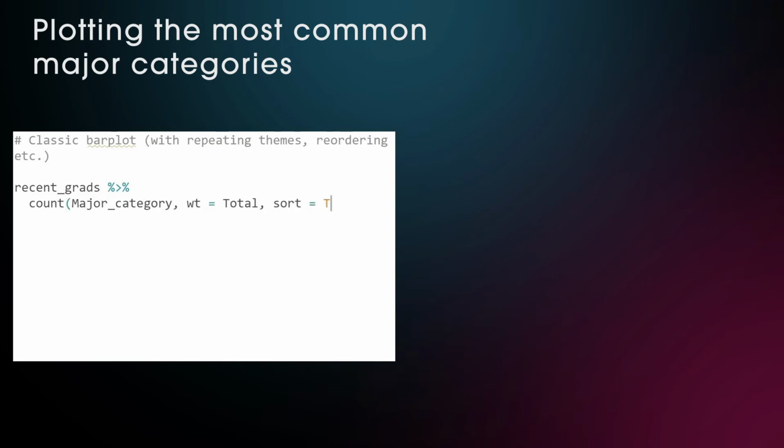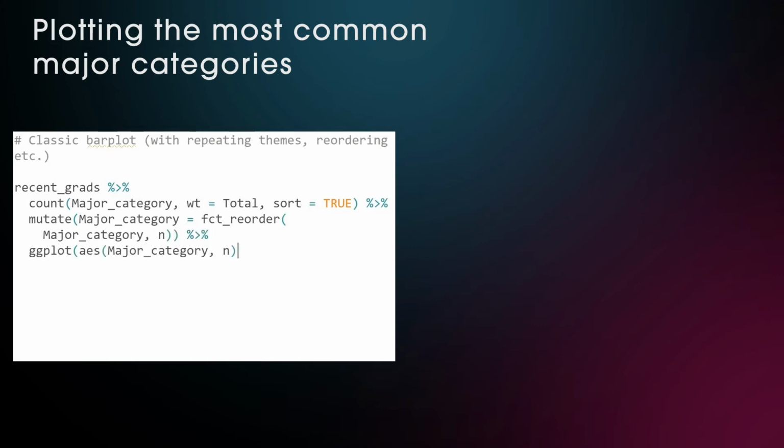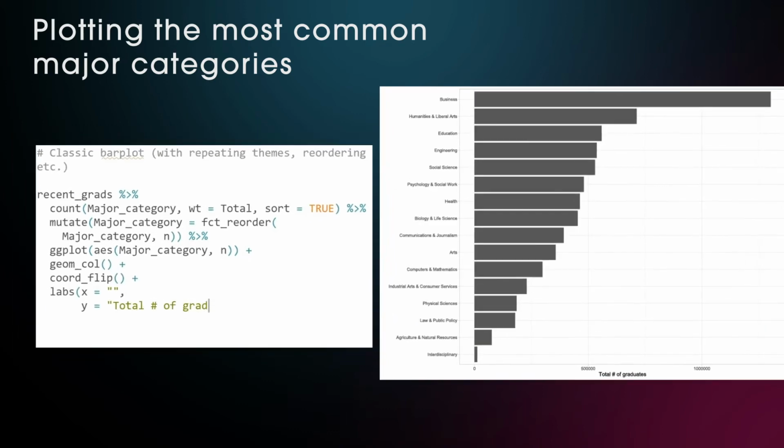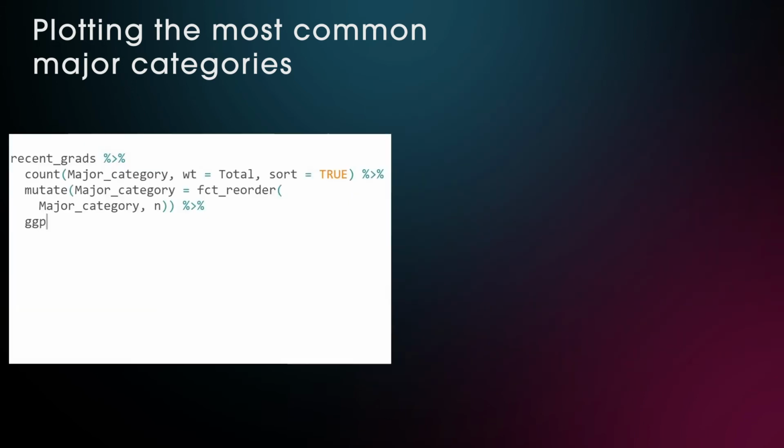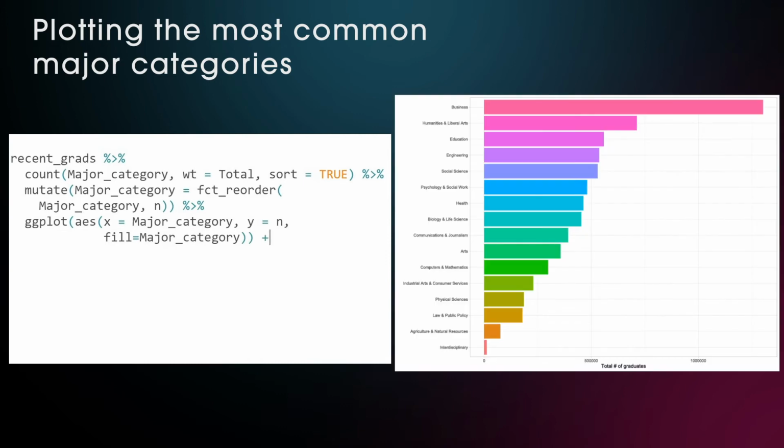We have to use fct_reorder again, otherwise the bars would come out in alphabetical order instead of decreasing n. We put major category on the x-axis and the n variable from the weighted counting on the y-axis, and then flip the coordinate system as before. And an easy way to make this graph a bit more colorful is to set the fill argument within the ggplot's aesthetic mapping to the major category variable.